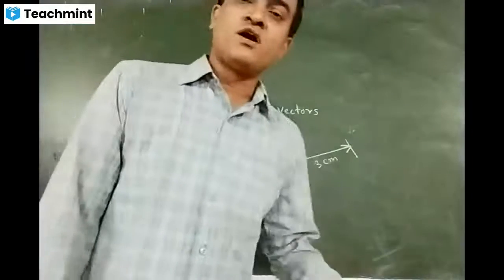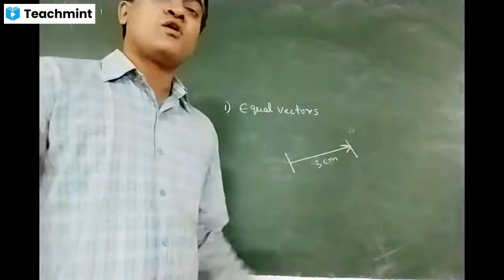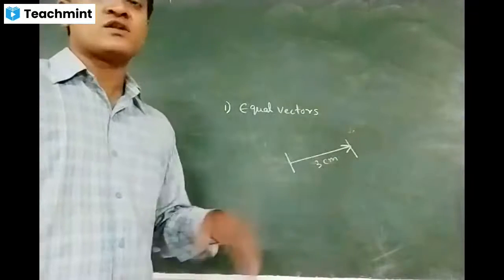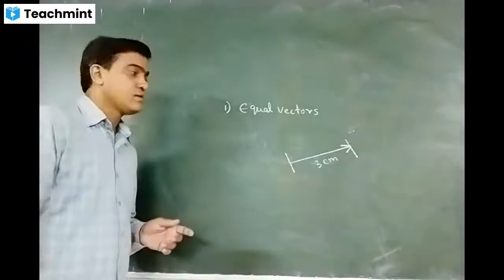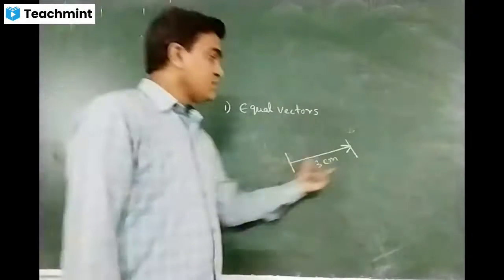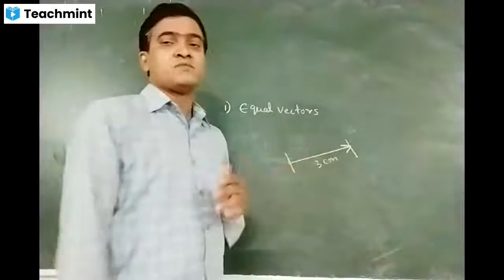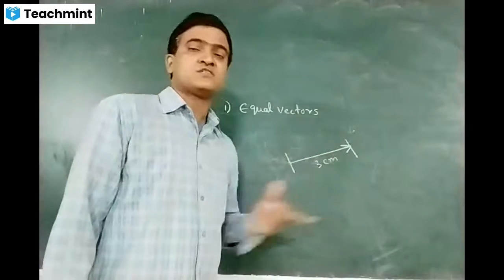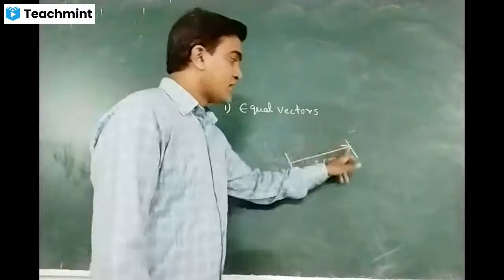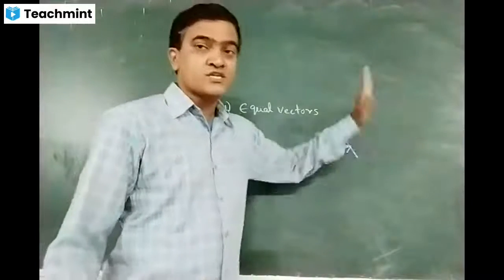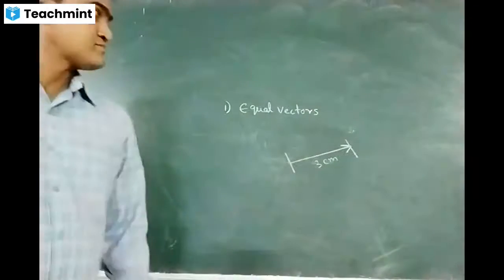Whether it may be north, south, east or west, or maybe northeast, southeast, it can be anything. But here I am showing a vector whose length is 3 centimeters. Then this 3 centimeters is the magnitude of the vector, and this arrow indicates the direction of the vector.